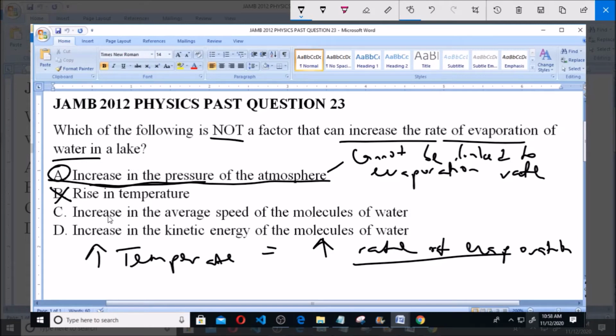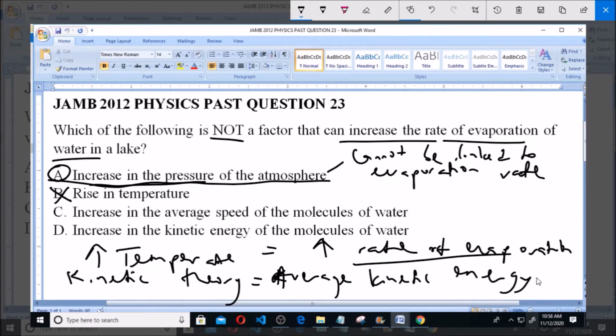Now C says increase in the average speed of molecules of water. Now temperature, according to the kinetic theory or the kinetic molecular theory, is defined as a function of the average kinetic energy of the molecules.